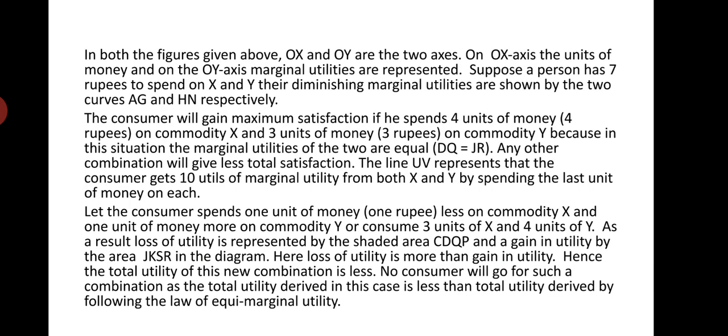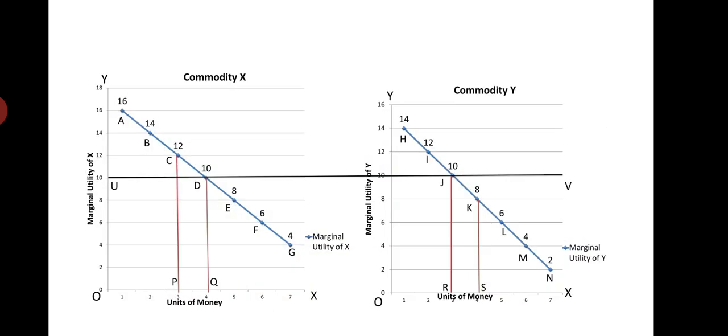Any other combination will give less total satisfaction. The line UV represents that the consumer gets 10 utils of marginal utility from both X and Y by spending the last unit of money on them. It is the straight line which intersects both the marginal utility curves, and it shows that the consumer gets an equal amount of marginal utility, that is 10 utils, in both cases by spending the last unit of money.